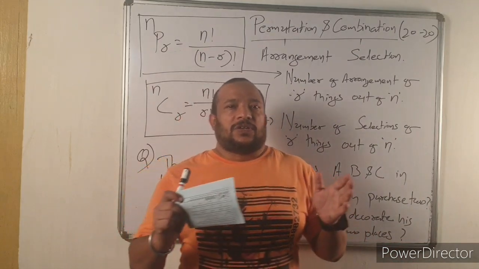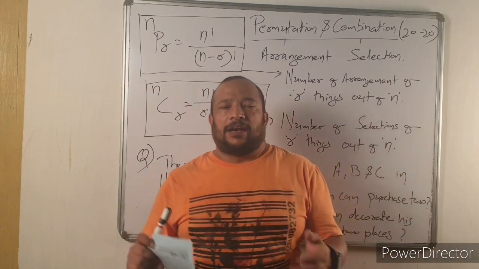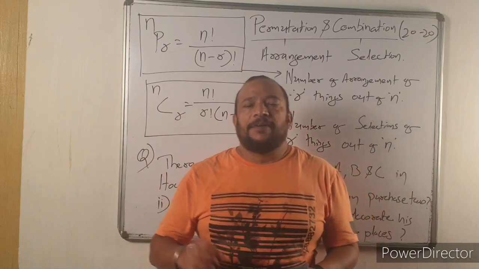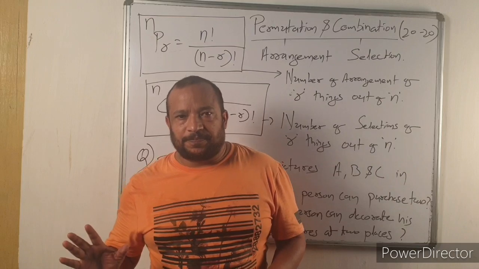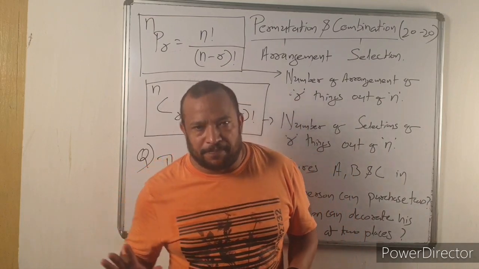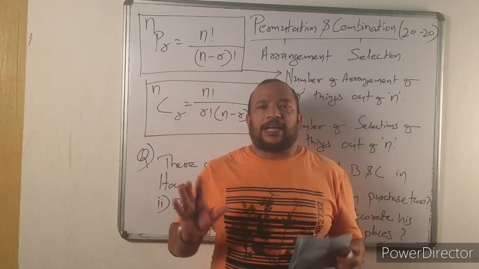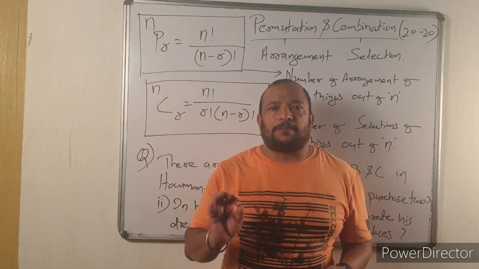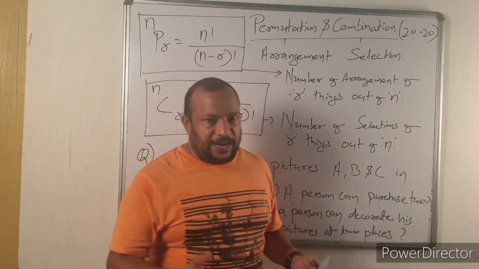Now, to distinguish between permutation and combination, I'll give you a very good example. Let us consider our Indian cricket team. Total, including extras, there are 15 players.